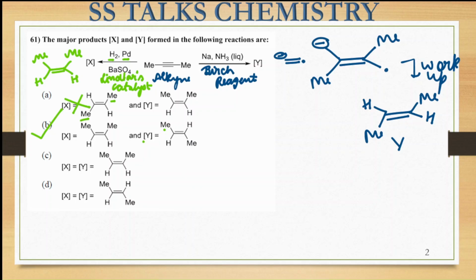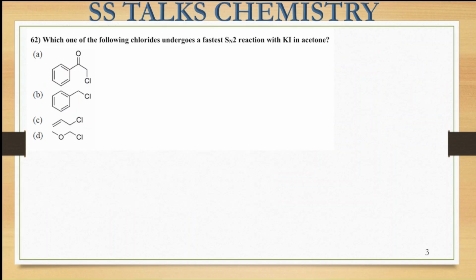Now let us move on to our next question, that is this one. Here it is saying: which of the following chlorides undergoes the fastest SN2 reaction? So a nucleophilic substitution reaction, that is of the second order, is being carried out on all of these particular substrates.